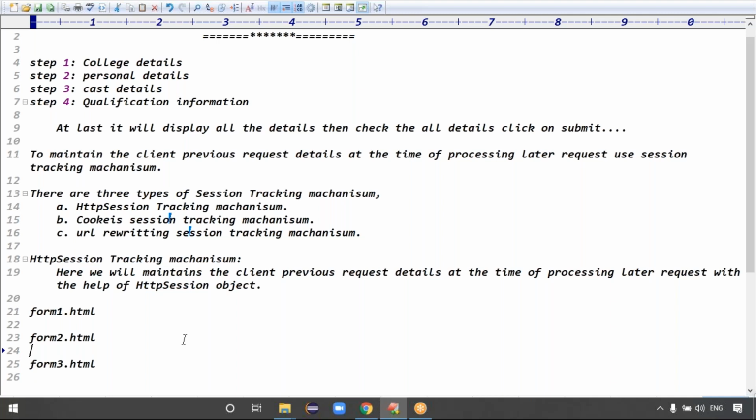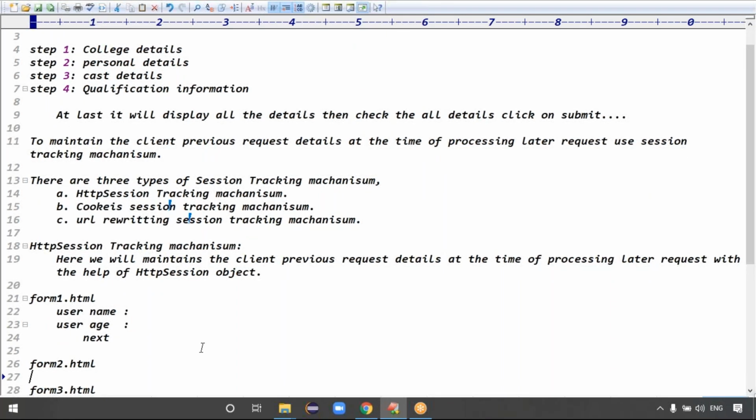If you go to form1.html, here you can enter details like username and user age. Click on the next button. It means the first form data is done. Assume Ronnie is filling the application. She filled the first form and clicked the next button. At server side, what do we have to do then?